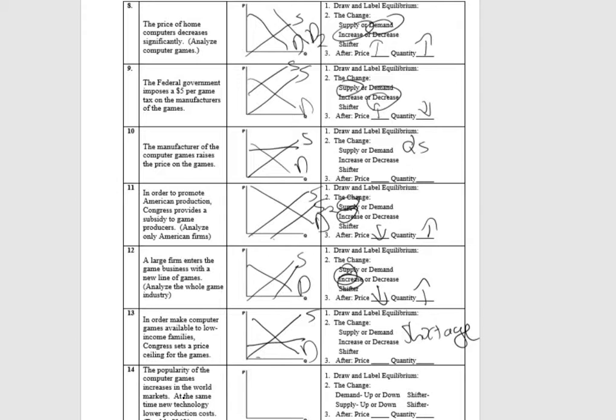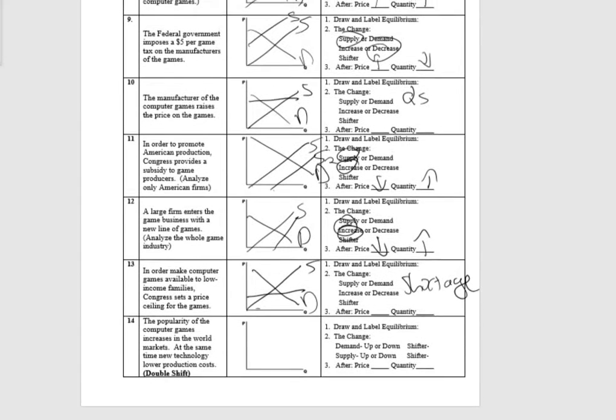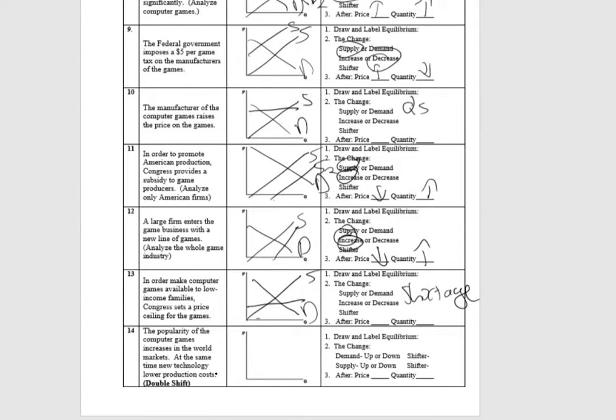Alright, the popularity of computer games increases in the world markets. At the same time, new technology lowers the production costs. So now we've got a multiple shift situation, a double shift. It's going to be awesome. Supply, demand. So popularity increases while that happens. Now, draw and label equilibrium.